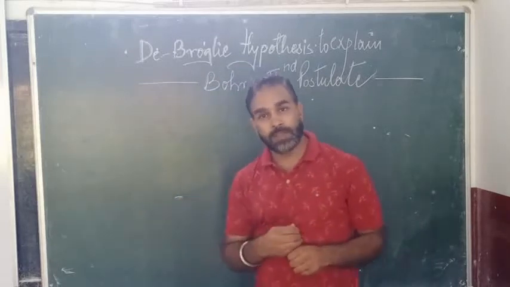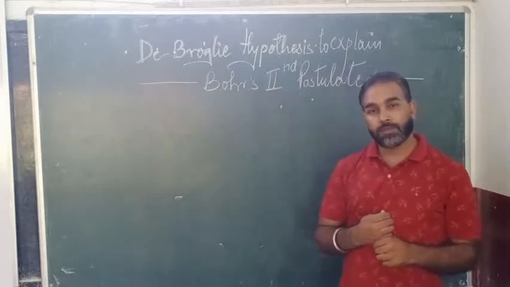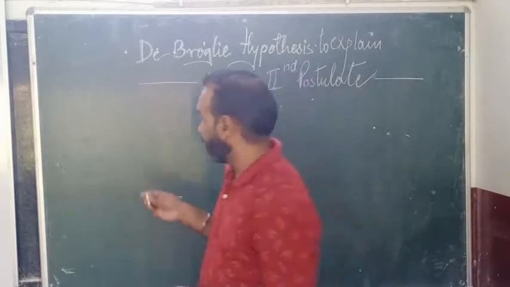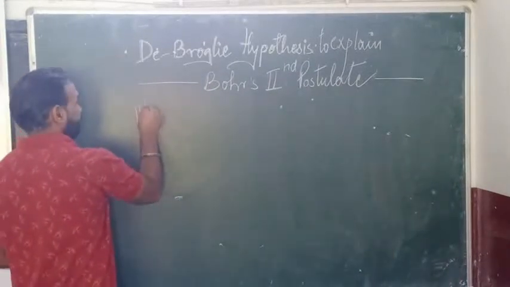In structure of atom, when we discussed the postulates given by Bohr, the second postulate was a very important postulate.